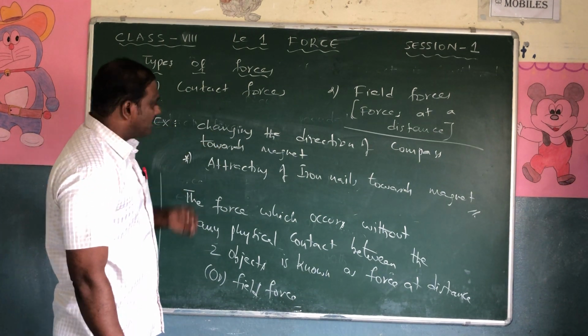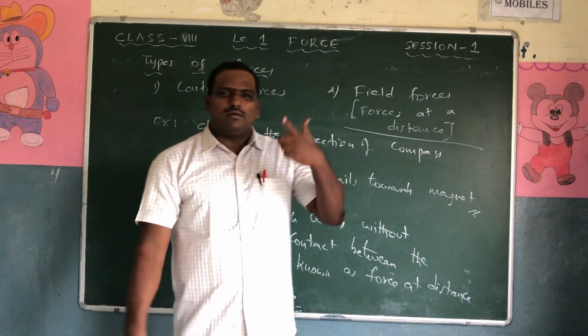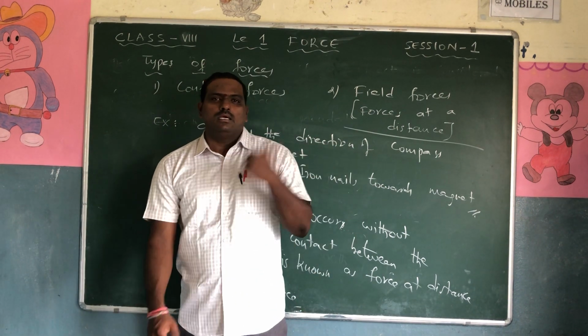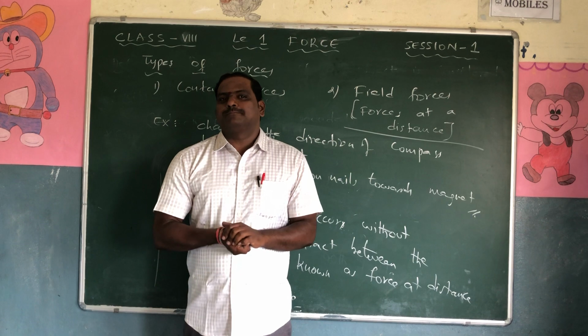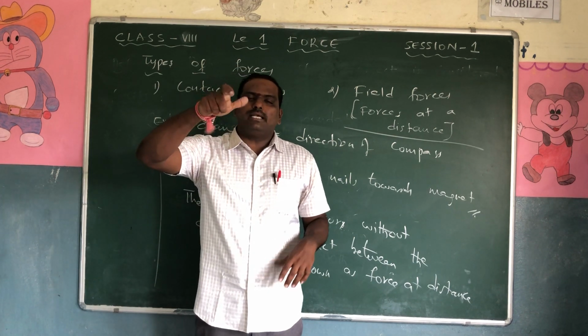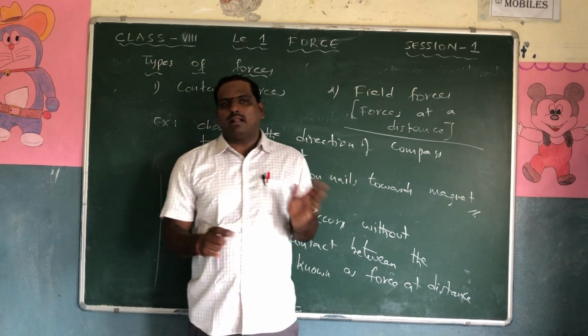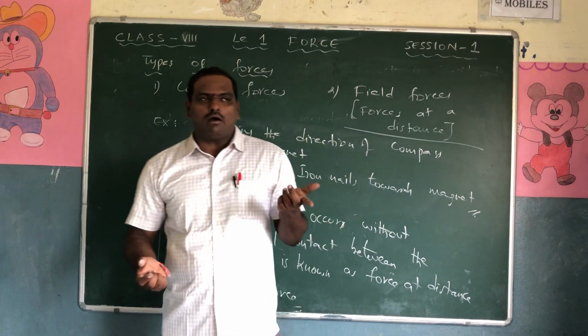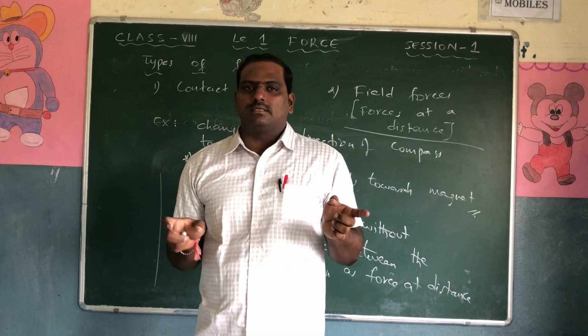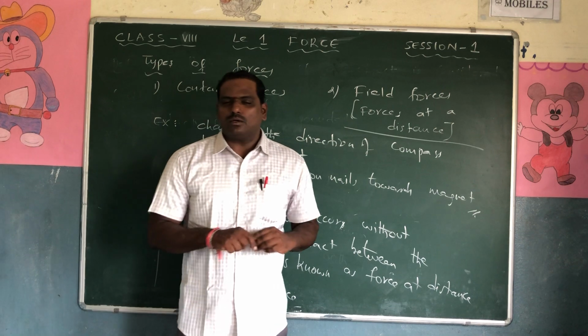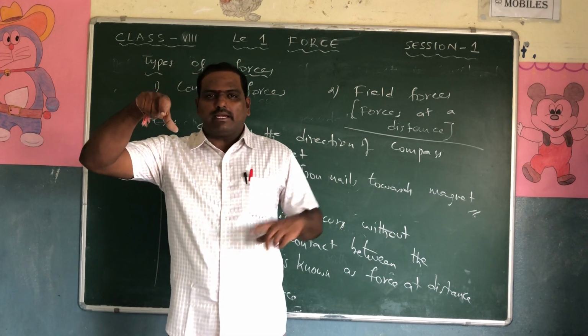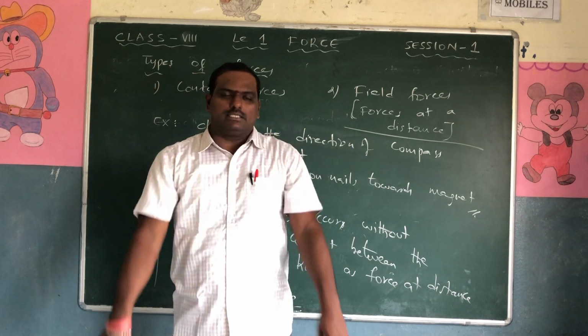Can you imagine this? Changing the direction of a compass towards a magnet. What is a compass? It shows north-south directions. When you place the magnet, like poles repel and unlike poles attract. If you place the north pole of one magnet near the north pole of another magnet, it won't attract.